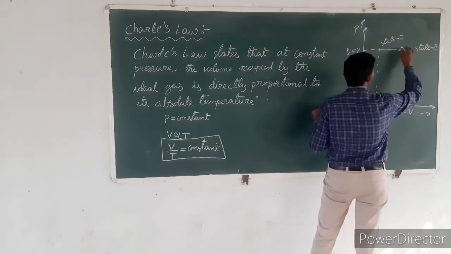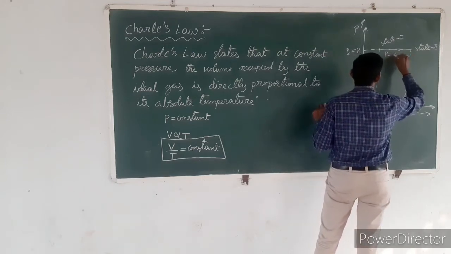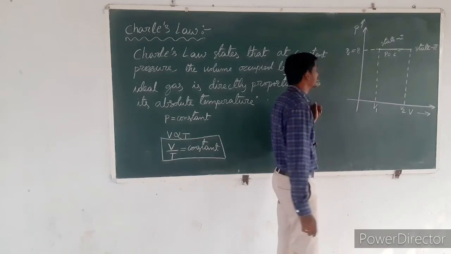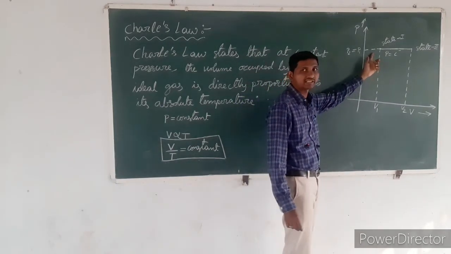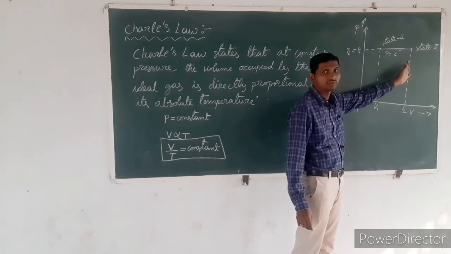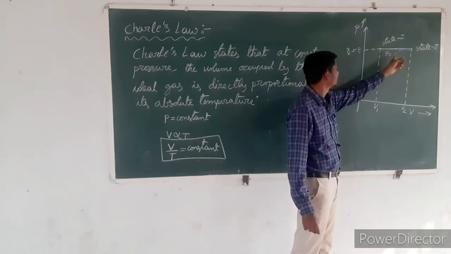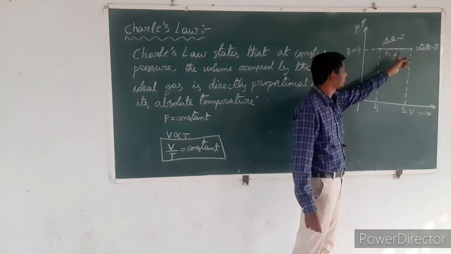Why? Because P is equal to constant. So the system changes its properties from state 1 to state 2 by following the linear path.